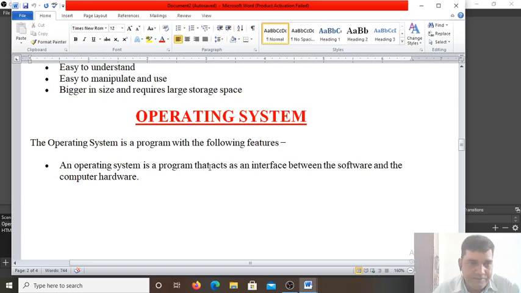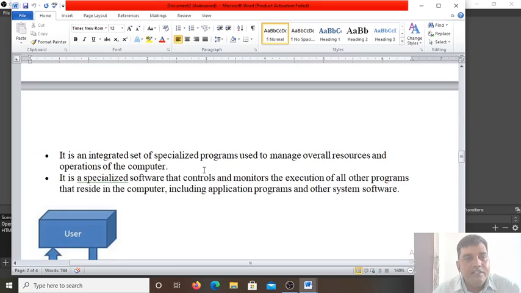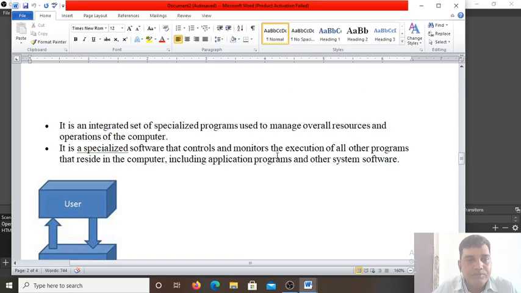to take place. Okay, second, it is an integrated set of specialized programs used to manage overall resources and the operation of the computer. This OS is called the system software. So this is also a special program which manages overall resources, means hardware resources, memory resources, processor resources. All these are the resources of the computer. So all the resources are managed by the operating system.